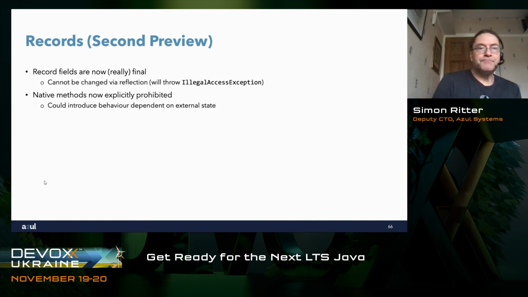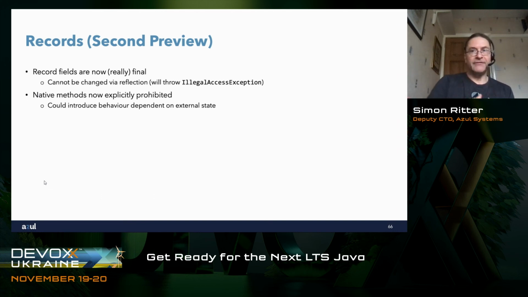Records. So we saw records introduced in JDK 14. Now in JDK 15, we have another preview of that. So there's still, again, possibility of making changes. A couple of things that they changed there. First was that they made the fields of a record really final.